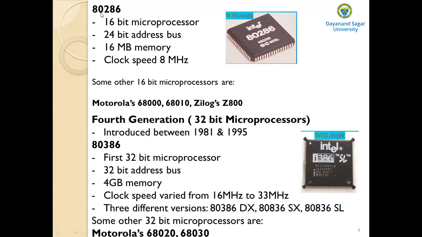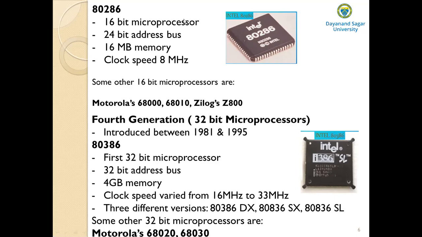Then came the 80286. It is also a 16-bit microprocessor, and it has a 24-bit address bus. See the increase in the width of the address bus. The 8086, 8088, and 80186 all have a 20-bit address bus, but this 80286 has a 24-bit address bus.